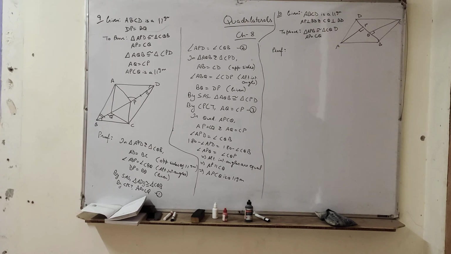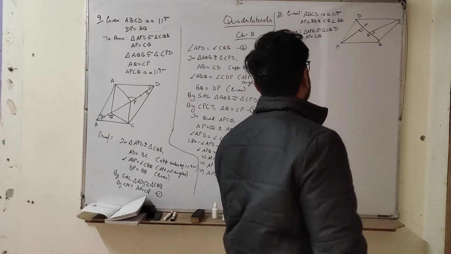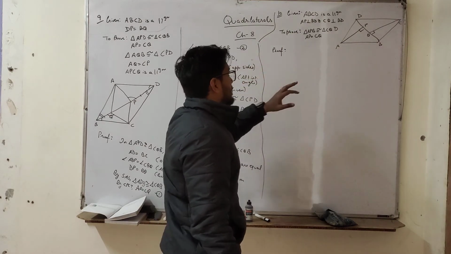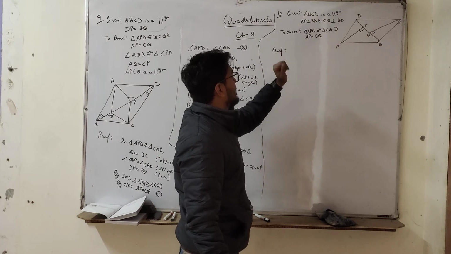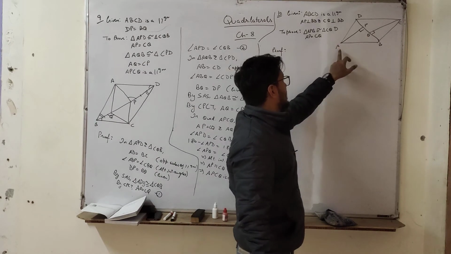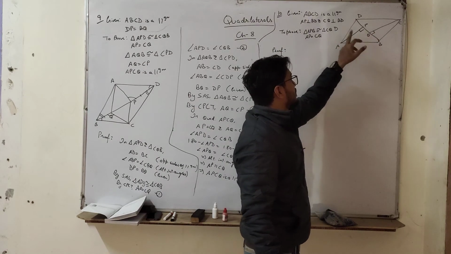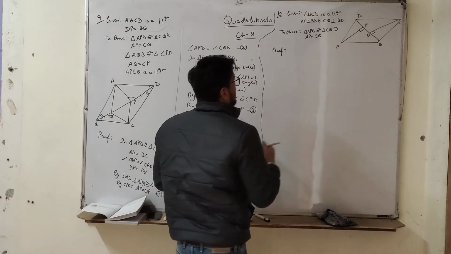Next is question number 10. ABCD is a parallelogram. AP is perpendicular to BD and CQ is perpendicular to BD. Both the lines are perpendicular. So we have to show that APB is congruent to CQD. So it is a parallelogram, it is given.